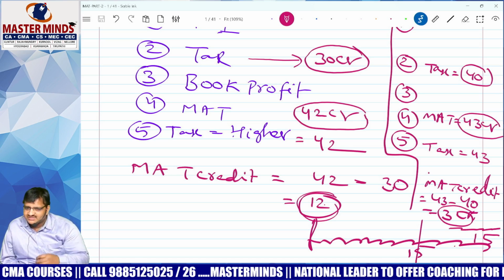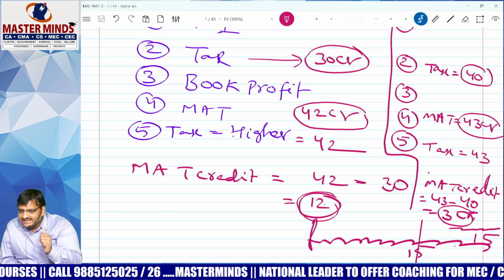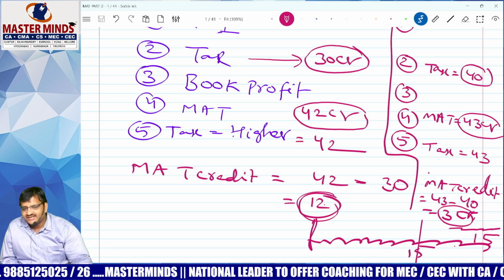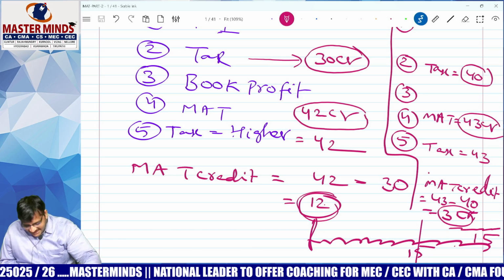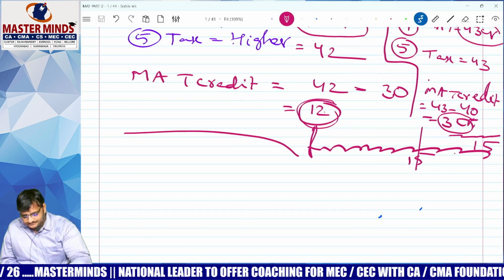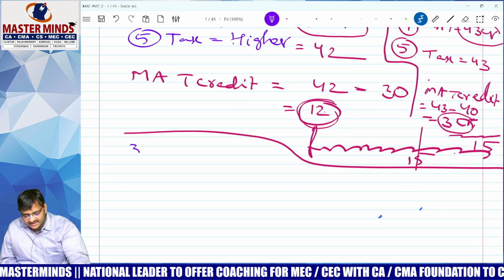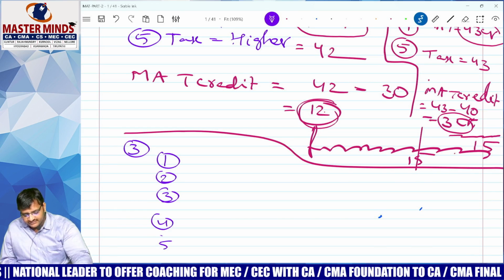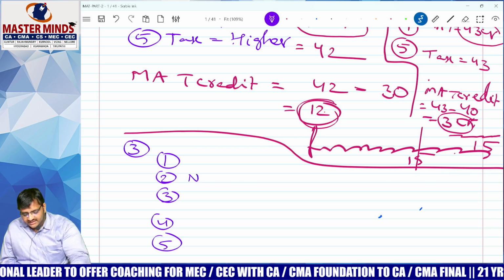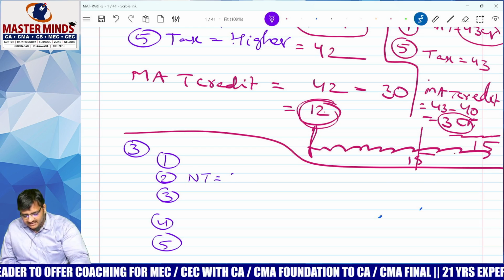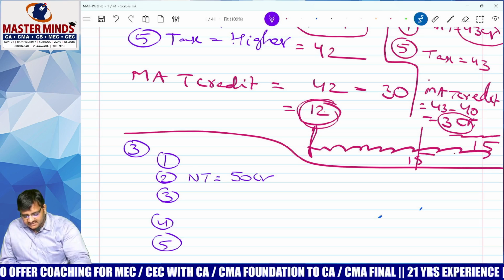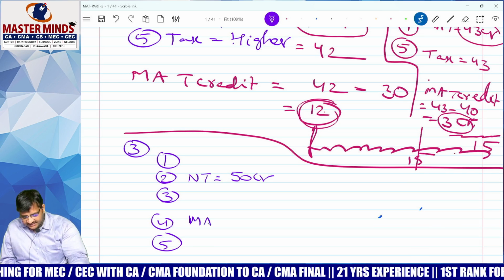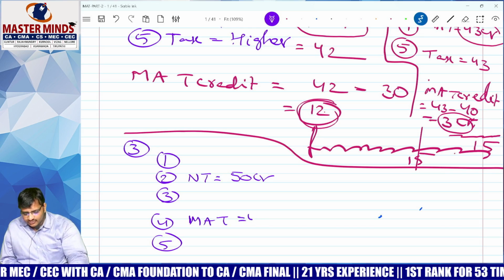Now the doubt: okay sir, I will carry forward, but are there any uses? Yes madam, you have one advantage. What is the advantage? Come to the third year. In the third year, step 1, step 2, step 3, step 4, step 5. Now step 2, your normal tax liability, let us say, is 50 crore. Step 3, your MAT liability, let us say, is 49 crore.